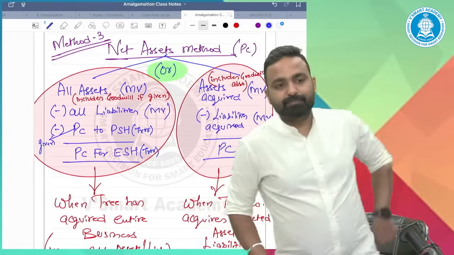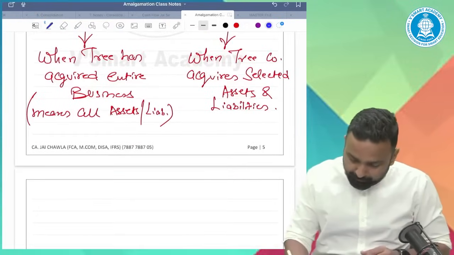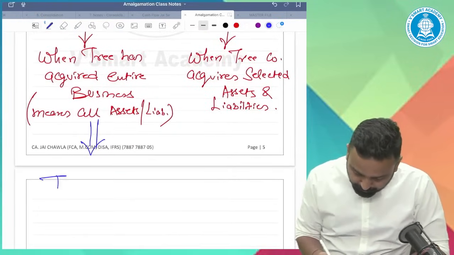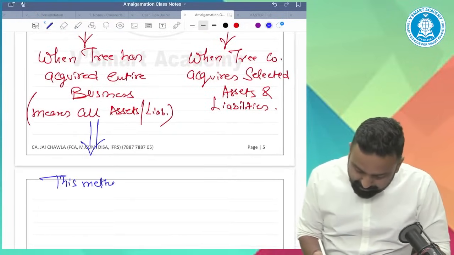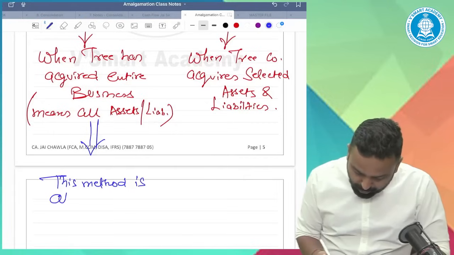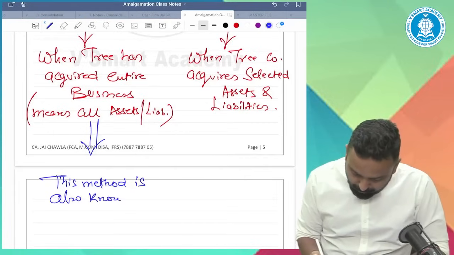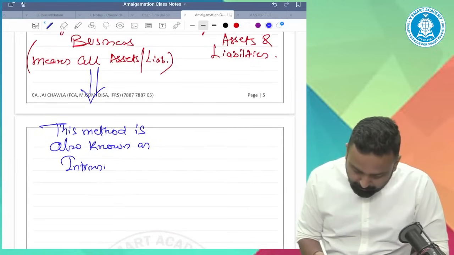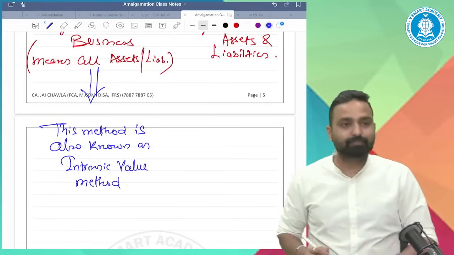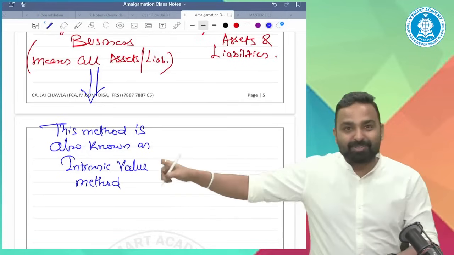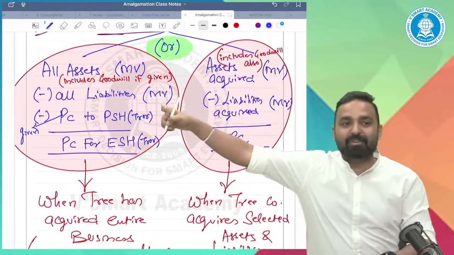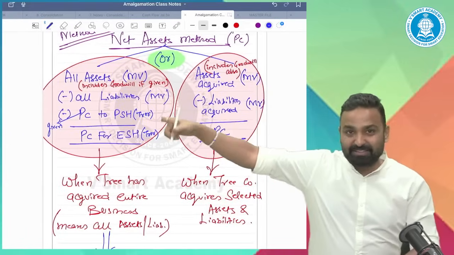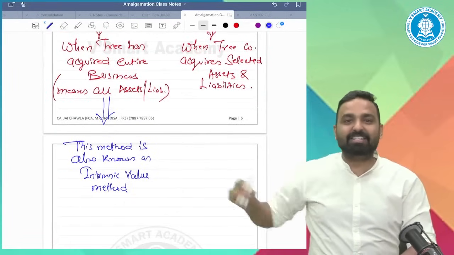Alright, guys. One more point. This method is also known as the intrinsic value method.